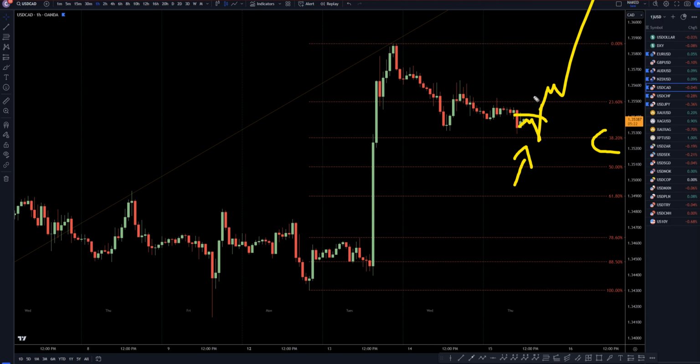Until we actually do get that engulfing move to the upside with the break of structure, I definitely would be a little cautious about going long. I definitely need to see that engulfing move, a Fibonacci bounce, and a break of structure to the upside before I'm willing to take a long position to the upside.